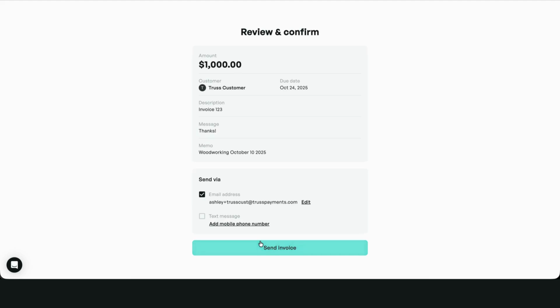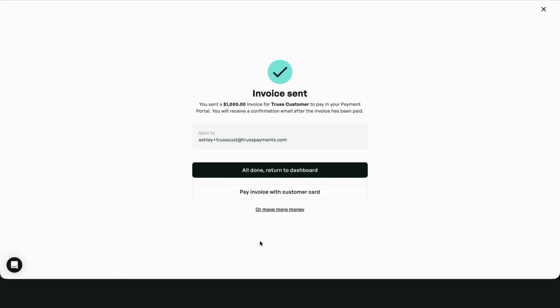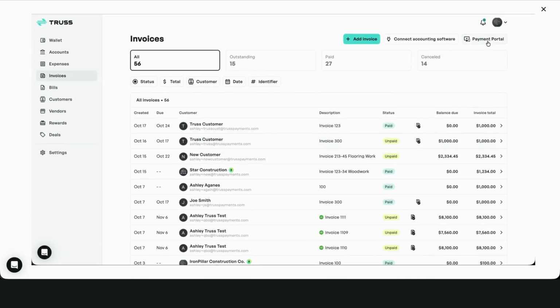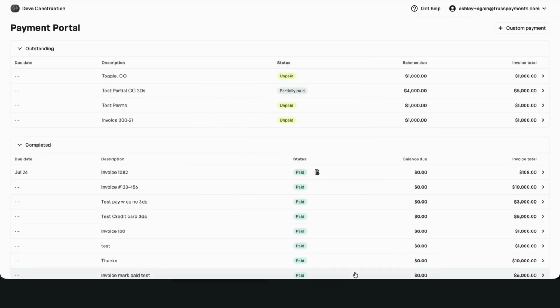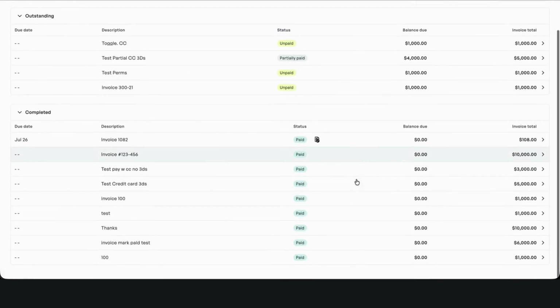Click Next to continue and review all the information you've entered is correct. Here, you can select where you send the invoice, via email or text message. Click Send Invoice and it will be sent to the method you chose. You can also send them your payment portal link, which you can find on the Invoices tab here, and they can sign in with their email address to see all their previous and current invoices.